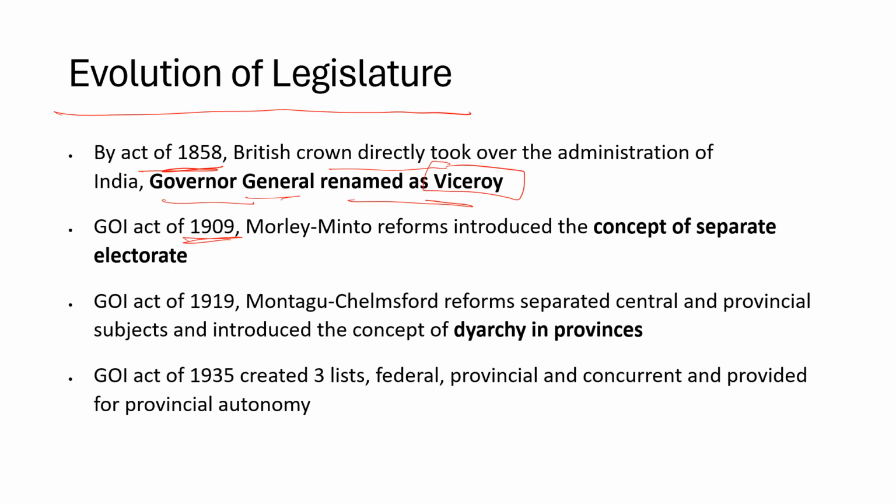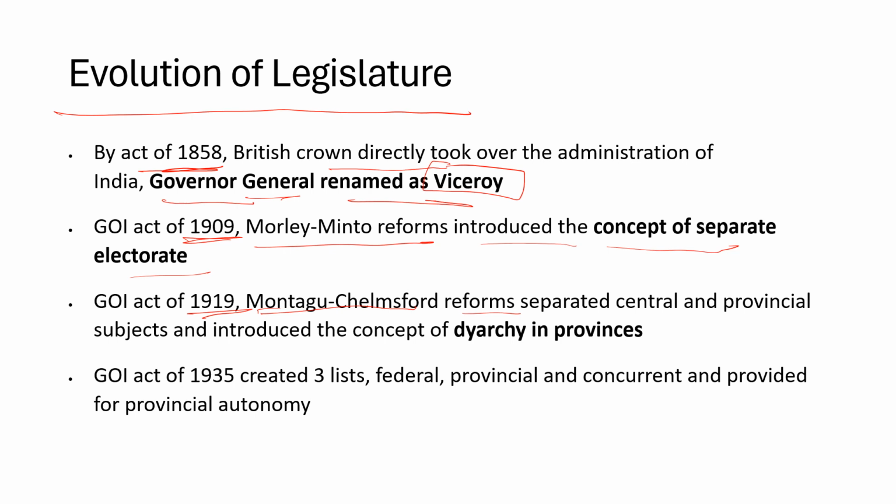And this is the Government of India Act 1909, Morley-Minto reforms, right? It introduced the concept of separate electorates for Muslims. This is a major important step that was taken in the year 1909. In the year 1919, Montagu-Chelmsford reforms, right?